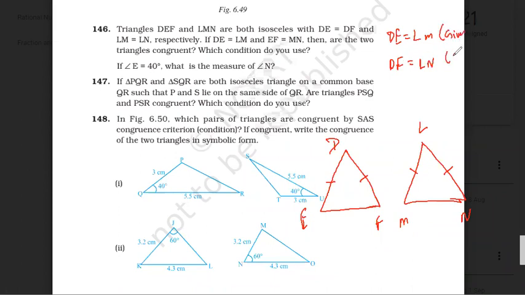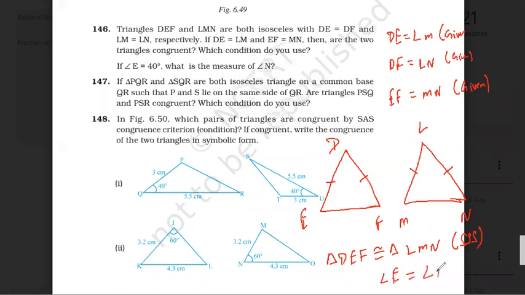Given, right? And EF is equal to MN, given. Then triangle DEF is congruent to triangle LMN, SSS. So can I say that angle E is equal to angle M?